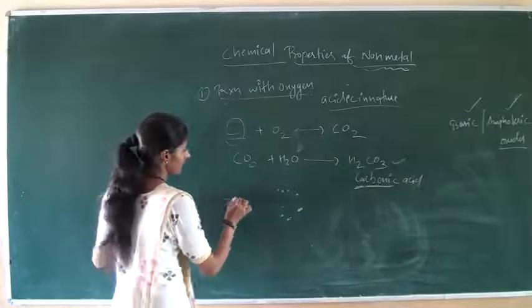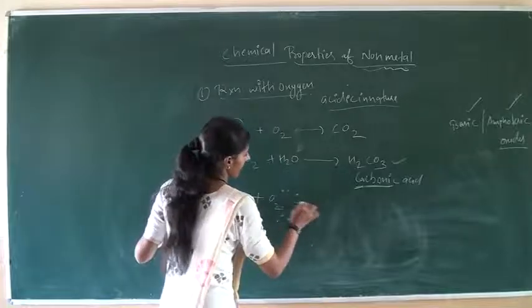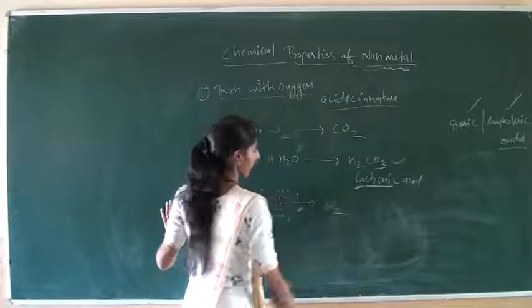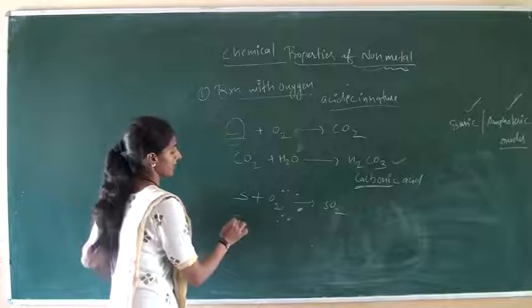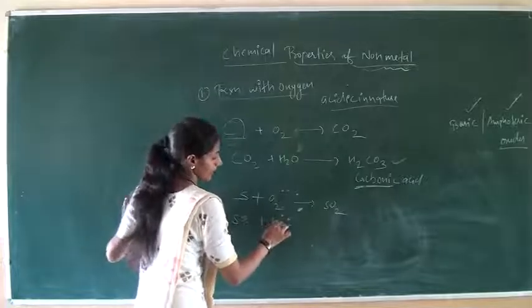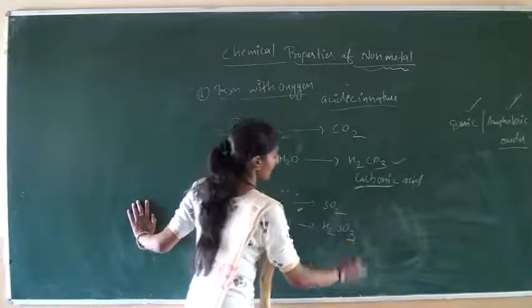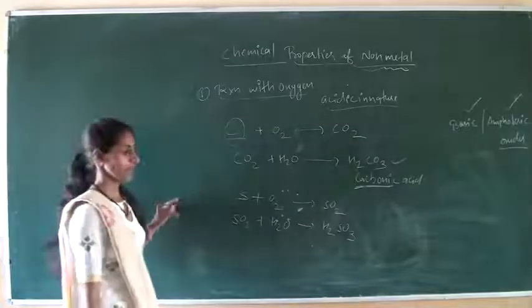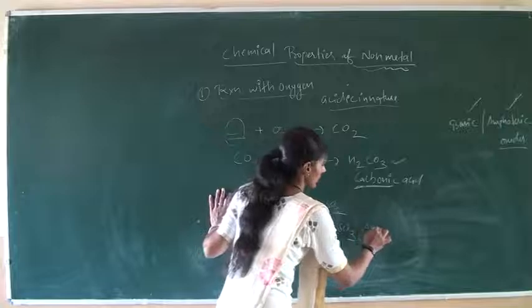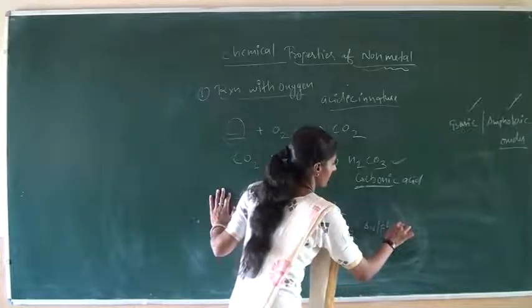Similarly, next is sulfur. When it reacts with oxygen, it forms sulfur dioxide, and this sulfur dioxide further reacts with water to form sulfurous acid, H2SO3.